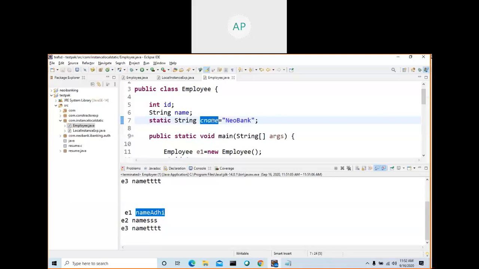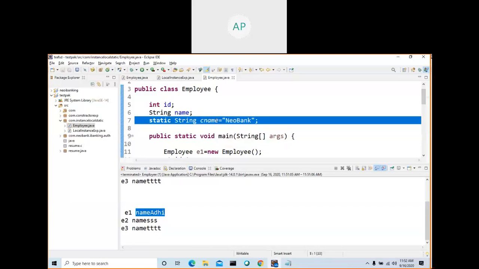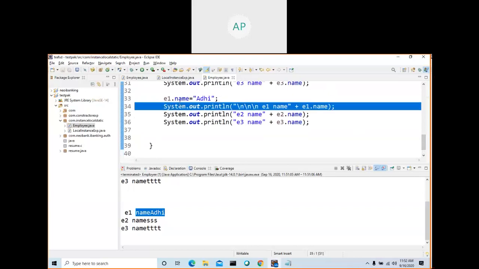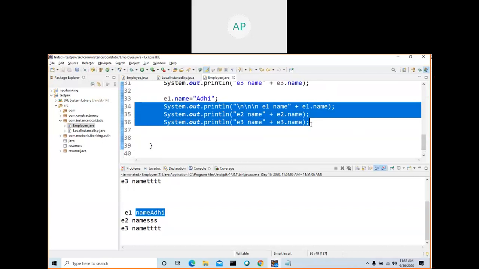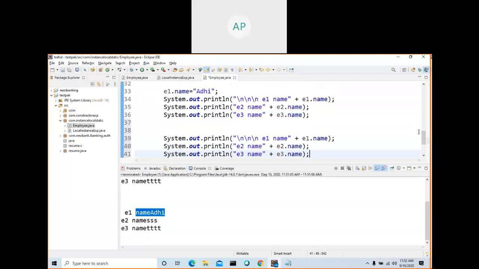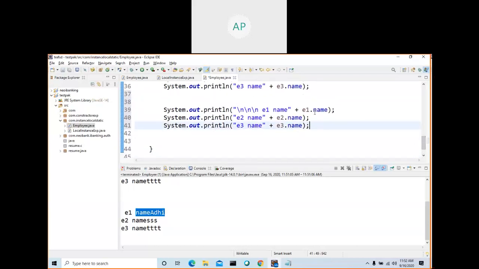So if you change this one by using any object, it will affect all the objects. So that's the difference. A static variable is going to be common for all objects. So what is an instance variable, what is a static variable, and what is a local variable? You'll get it. Now, for example, if I print the cname, Control C, Control V. So I'm going to print the cname.